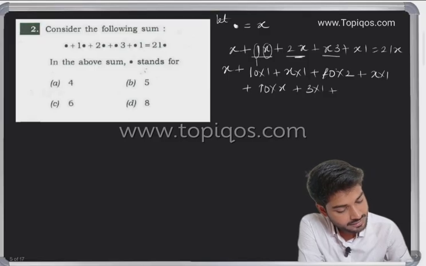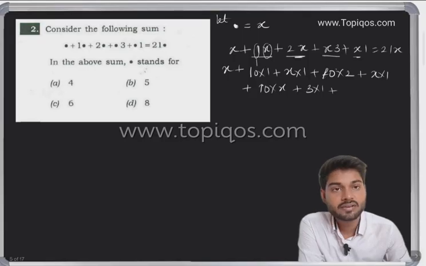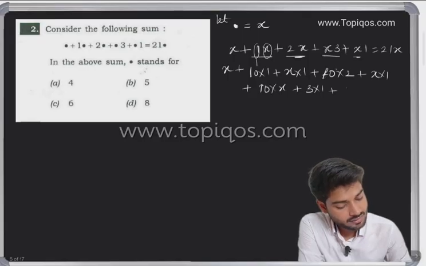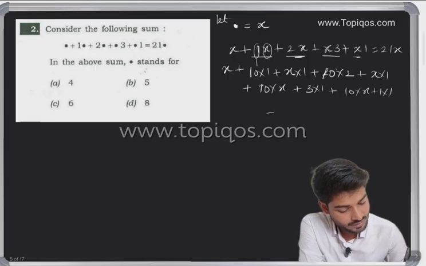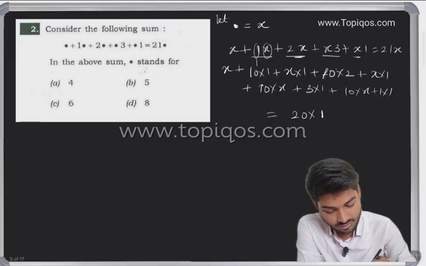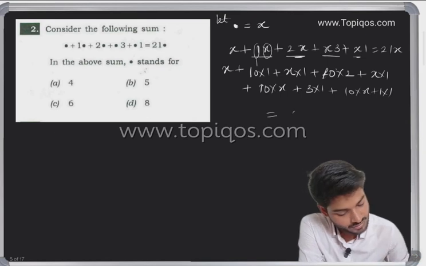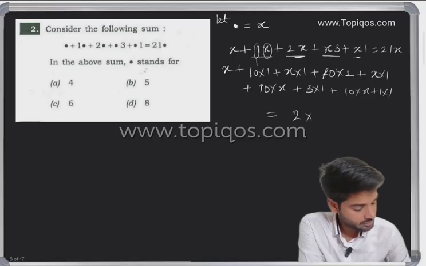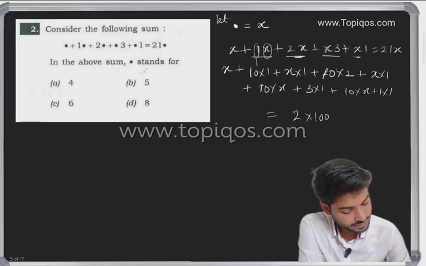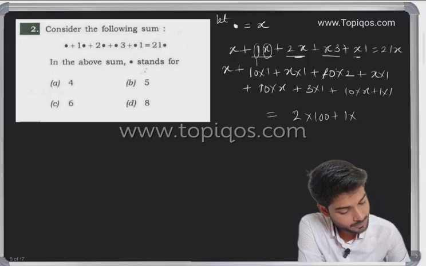Plus here we have x, so we can write 10 into x plus 1 into 1, equal to what? Here we can write 2 into 100 plus 1 into 10 plus x into 1.